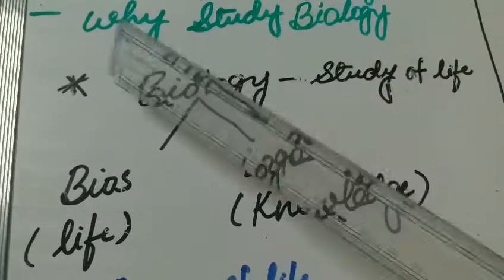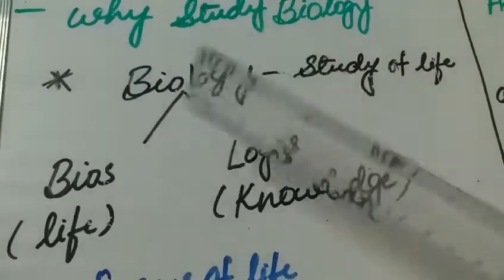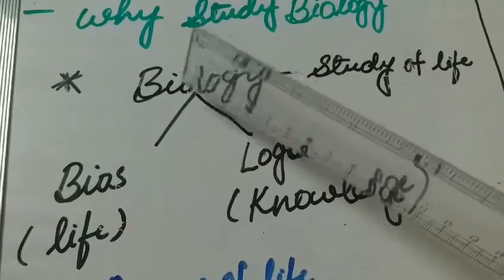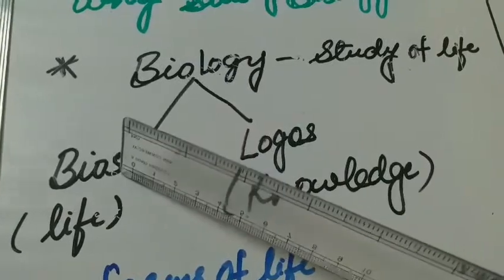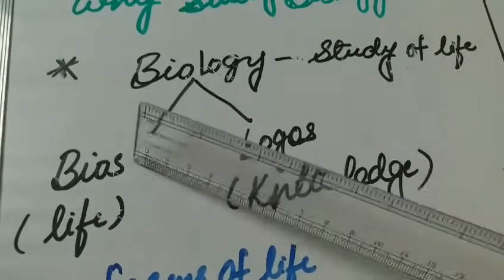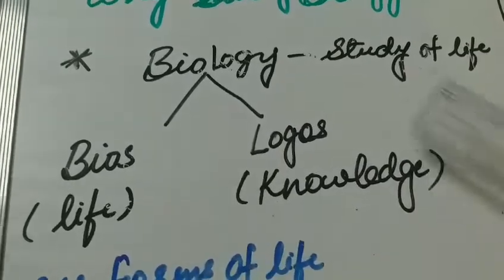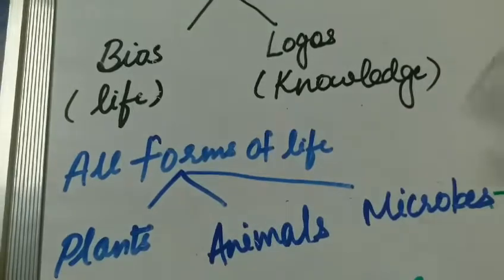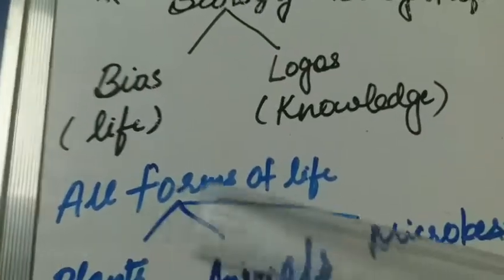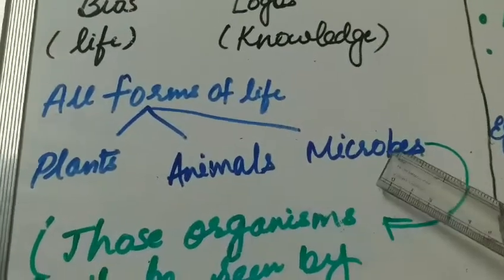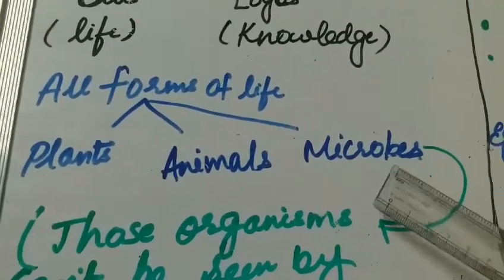But the very first term biology has come into existence from where? The term biology has been derived from two Greek words, that is bios and logos. Bios means life and logos means knowledge. That is the knowledge of all forms of life. Now what do we consider under all forms of life? Plant life, animal life and the microbial life, that is the microbes.